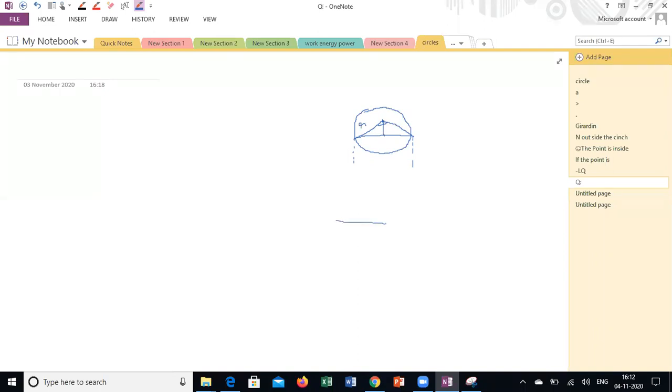Simple. This is the radius, which I know, this angle I know, and if I draw a perpendicular, it will bisect the chord into two equal parts. So AC is half of the length of the chord. Using sin theta or cos theta, I can calculate the AC value.